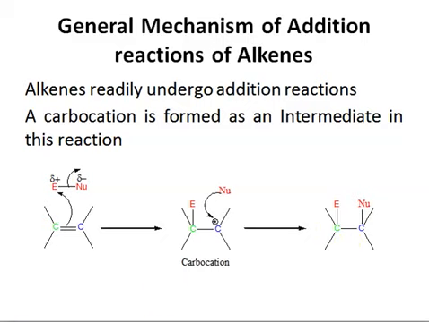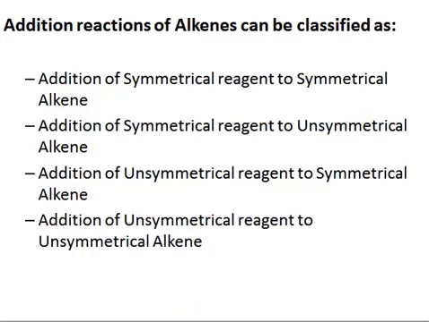In order to simplify, we divide the addition reactions of alkenes into 4 groups. Group 1 is addition of a symmetrical reagent to a symmetrical alkene. The second group is addition of a symmetrical reagent to an unsymmetrical alkene. The third group is addition of an unsymmetrical reagent to a symmetrical alkene, and the fourth is addition of an unsymmetrical reagent to an unsymmetrical alkene. These are the four categories of addition reactions to alkenes, and we shall study them one by one.